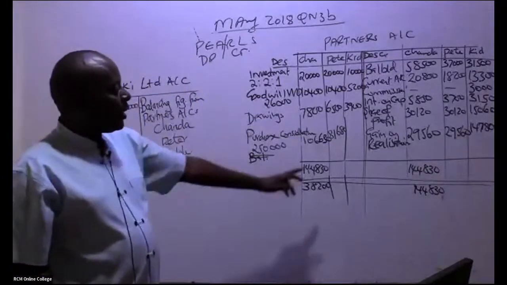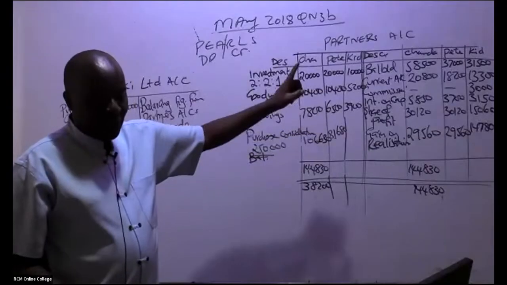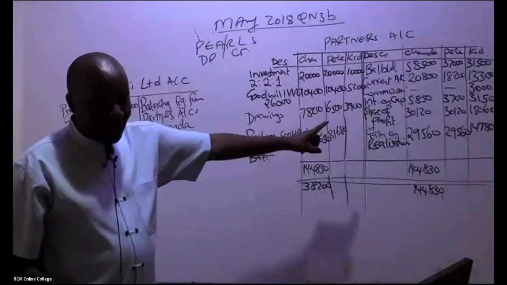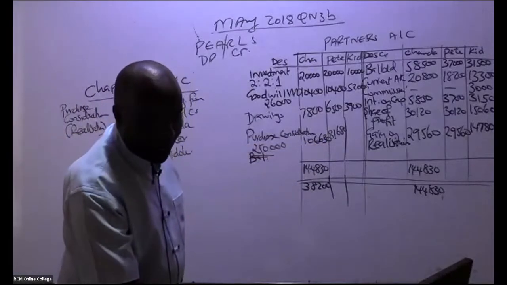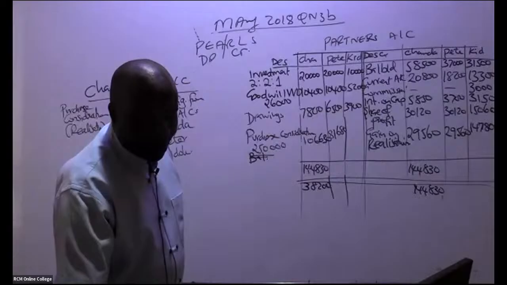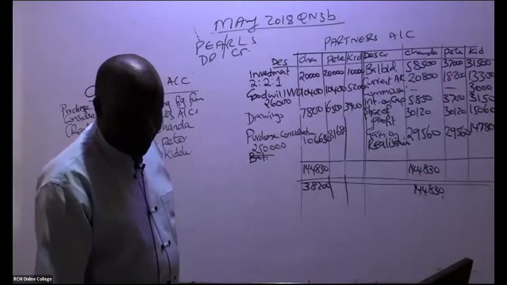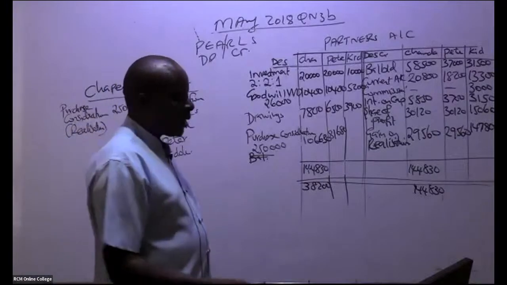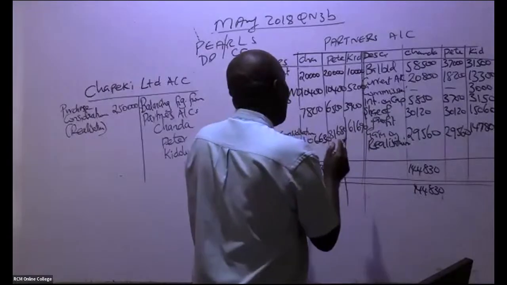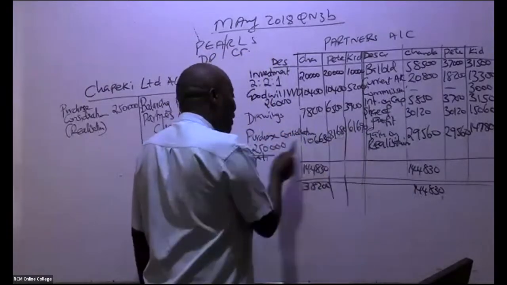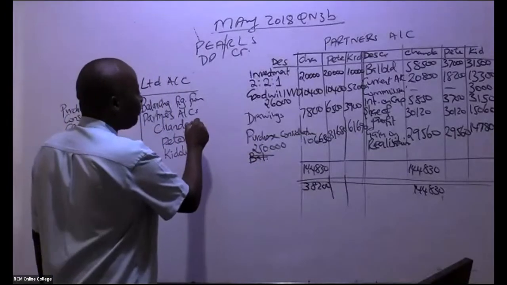How about balancing figure for Kidole? Kidole Sambusa. 62,690. 62 or 61? Be keen. 61,690. So if you want to know whether you are correct, see whether the three figures are adding to 250,000. If they're not adding to 250,000, you have got it wrong.